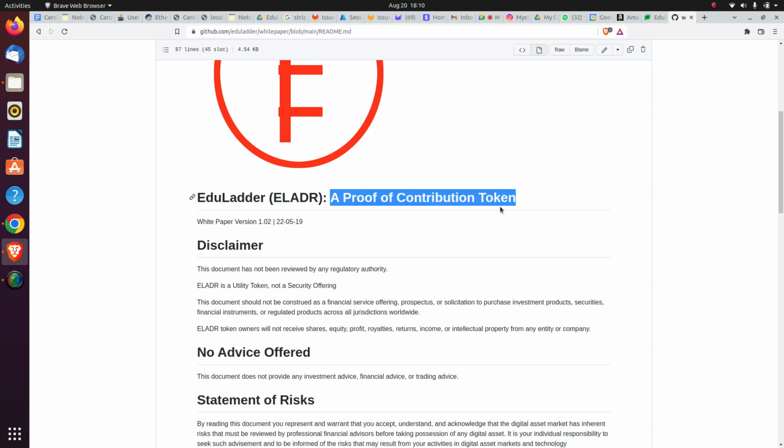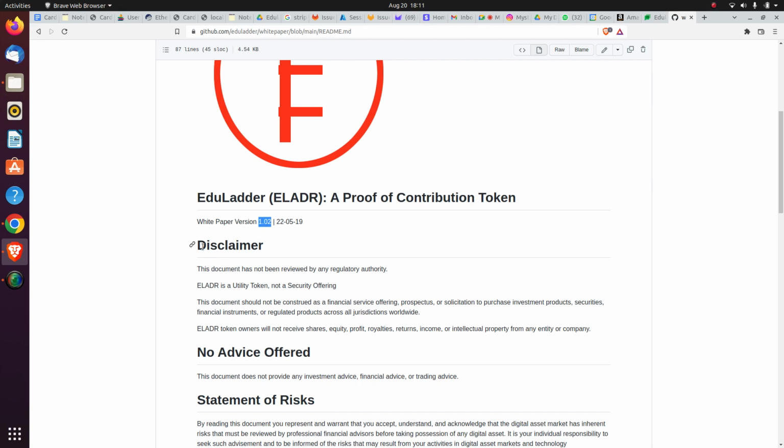It is proof that you have participated in this community, and this comes from white paper version 1.02, which was written on 22/5/2019. We may come to the next white paper, which is rolling out, so if you keep track of us, you can get an update on the same. This is the overview of the white paper.